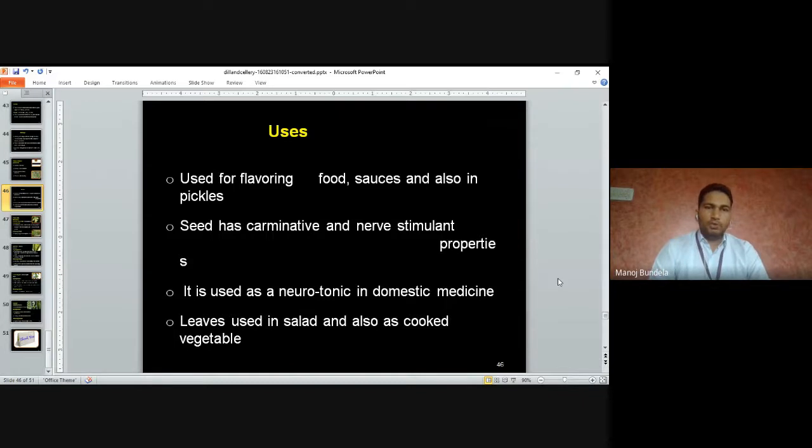Uses: it is used for flavoring food, sauce and also in pickles. Seeds have carminative and nerve stimulant properties. They stimulate the nerves, so it is used as a neurotonic in domestic medicine. Leaves are used in salad, and also as a cooked vegetable.